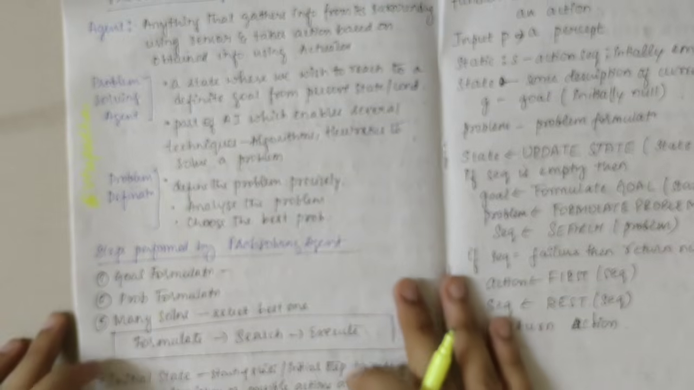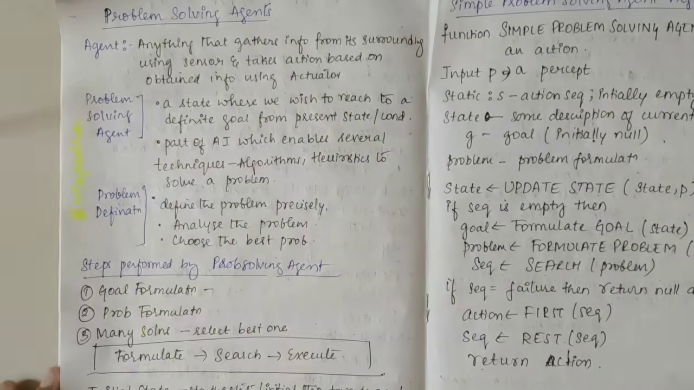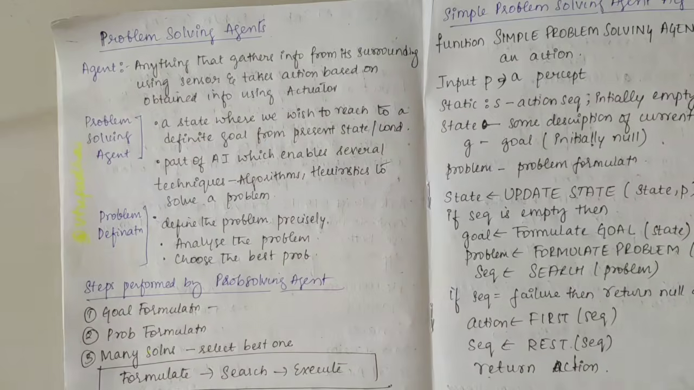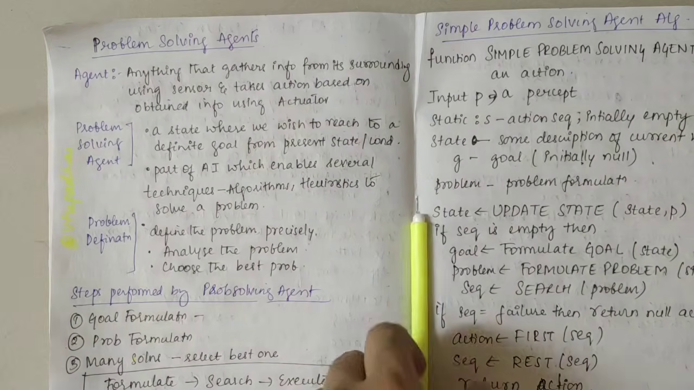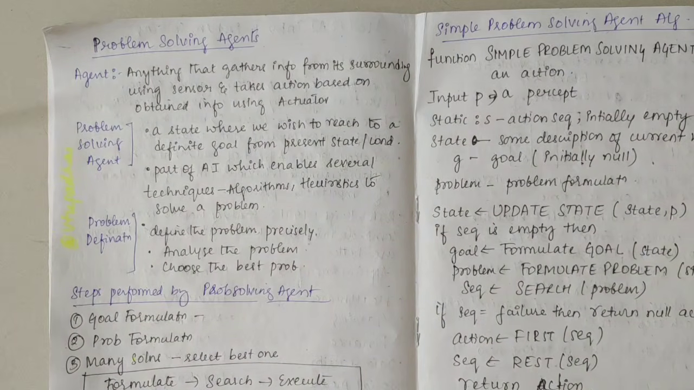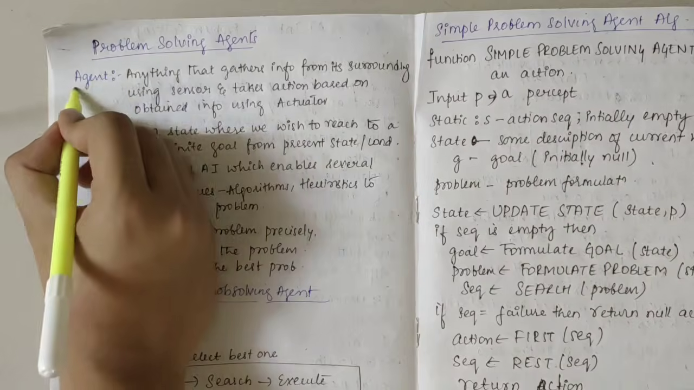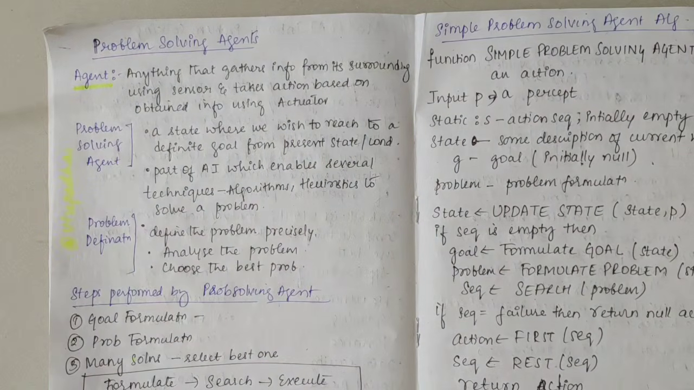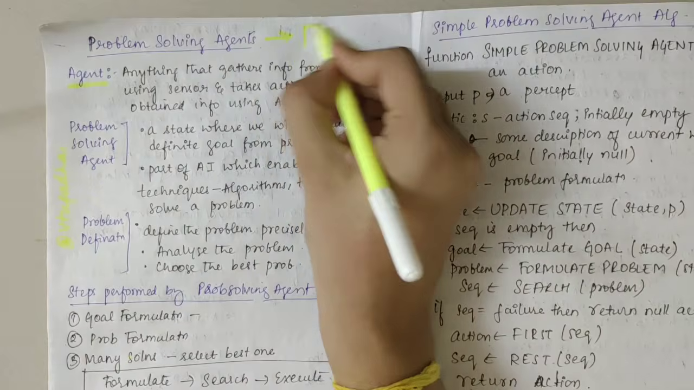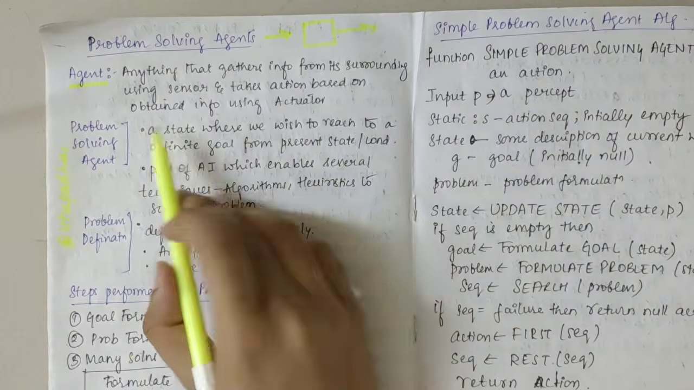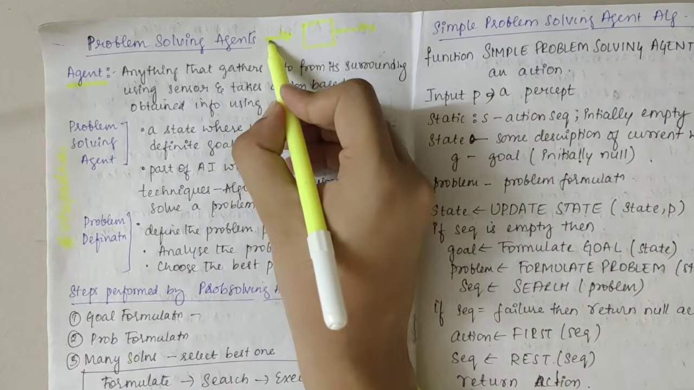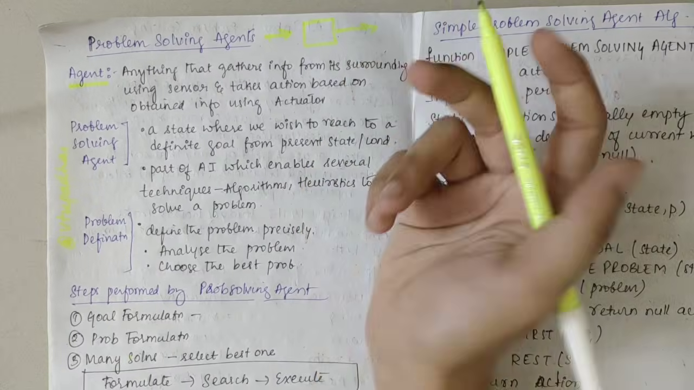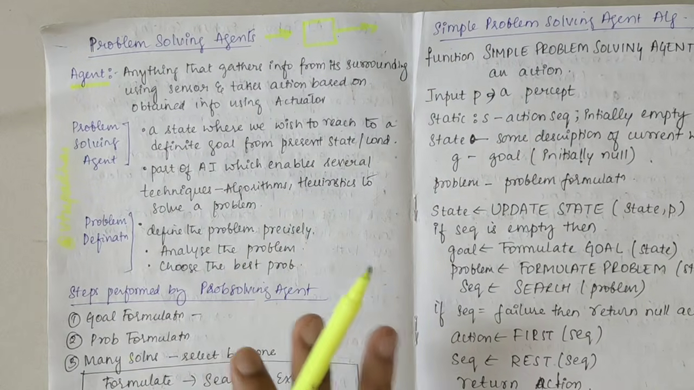That is the problem solving agent. The next topic we have is problem solving agents. So first, understanding the basic definition of an agent. An agent could be anything that gathers information from its surroundings using sensors and then takes an action based on the obtained information using actuators. So on one side we have sensors, on the other side we have actuators. That is what an agent basically means.